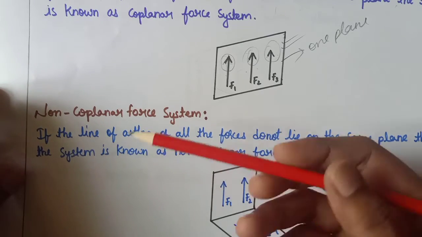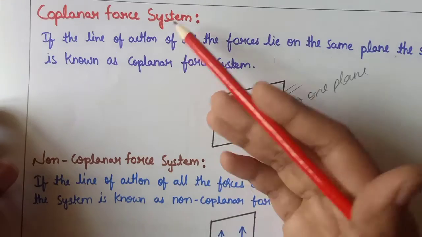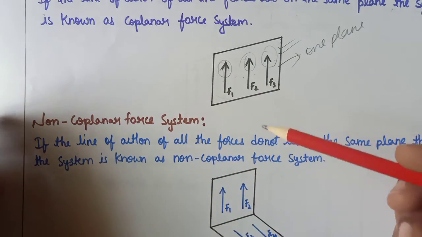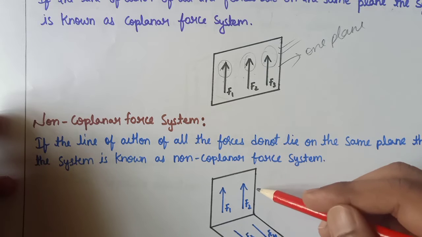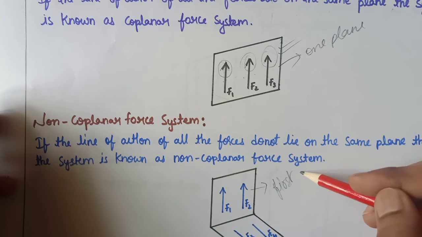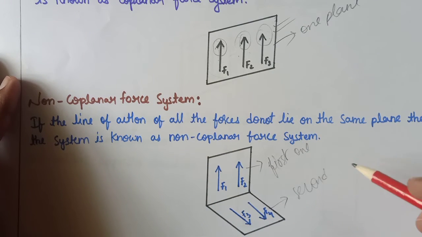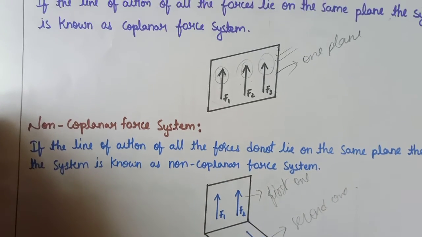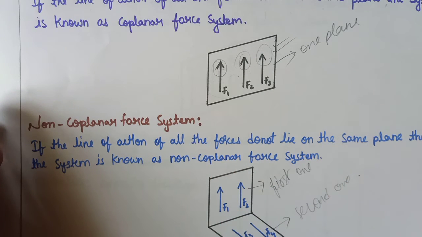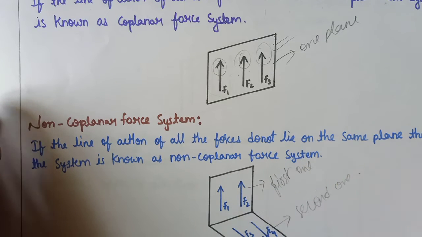Next, the non-coplanar force system. Here it is different from the coplanar force system. In what way is it different? Here you can see two planes: this is the first one, this is the second one. If the line of action of all the forces don't lie on the same plane, then the system is known as non-coplanar force system.